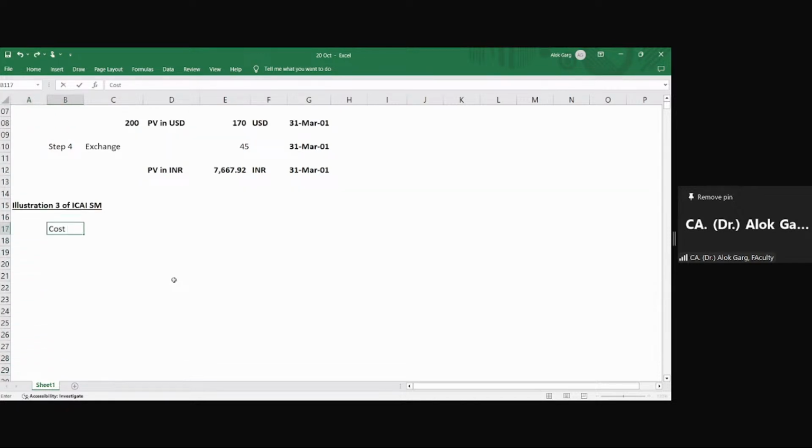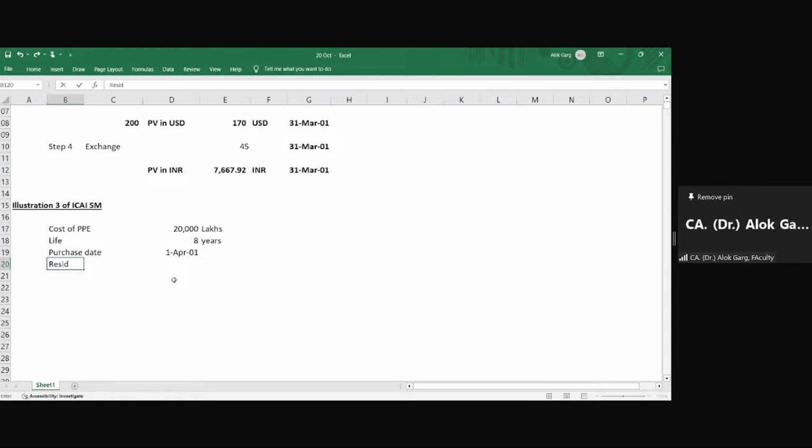The cost of PPE is given in this question, 20,000 lakhs. Life, 8 years. Purchase date, 1st April 2001.